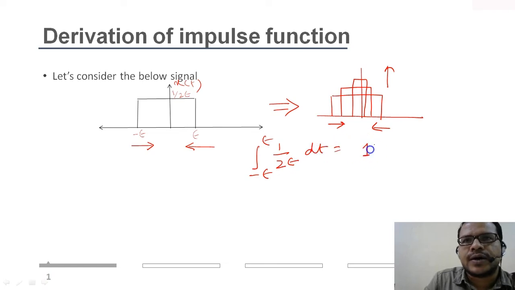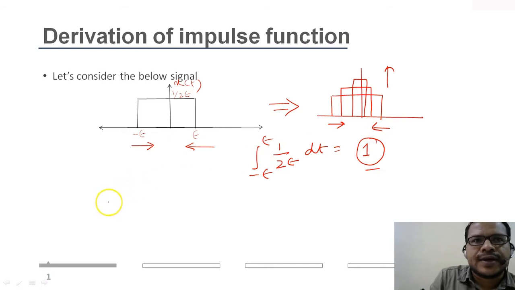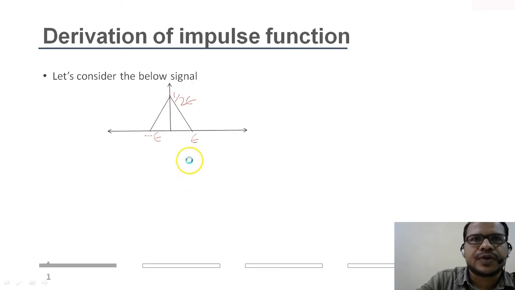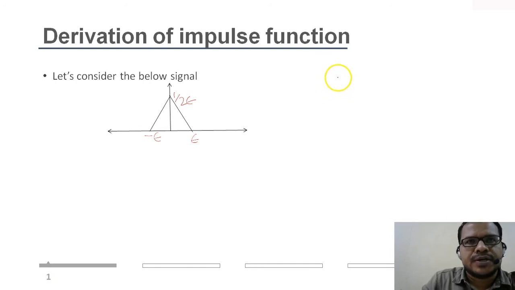So the area under the signal will be 1. So at last the representation will become something like this: at t equal to 0 this will be infinity, and the total area inside the signal will be 1. So we derived the impulse function from a square wave.